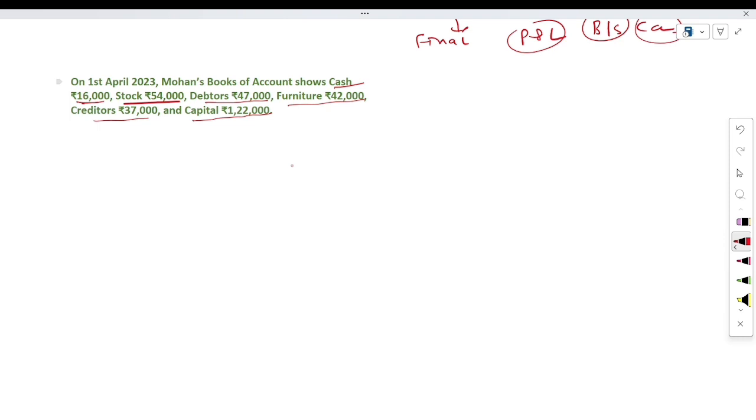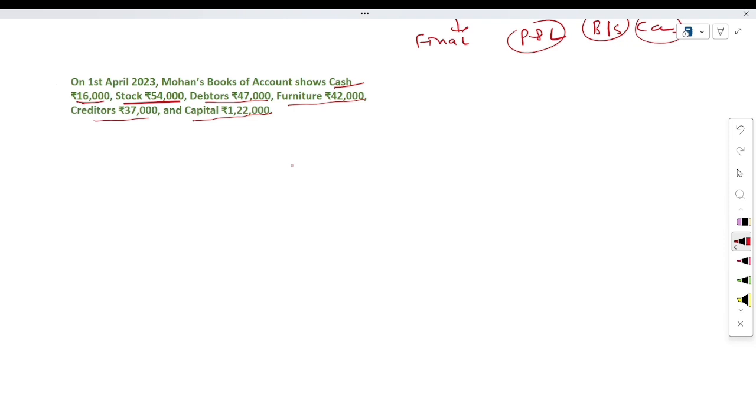If we talk about the journal entry, here only assets and liabilities are given. There is not any type of transaction happening. It means, suppose a person commenced business with cash rupees 1 lakh, then he purchased furniture for rupees 10,000, then he purchased computer for rupees 5,000. Like this is not happening in this question. In the question, assets and liabilities will be given.